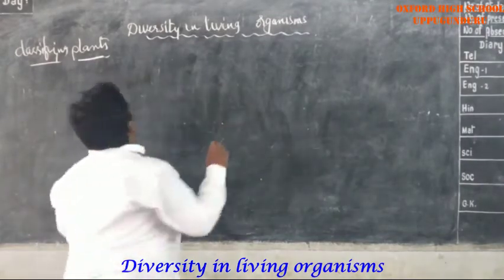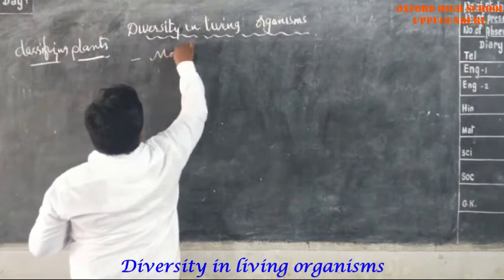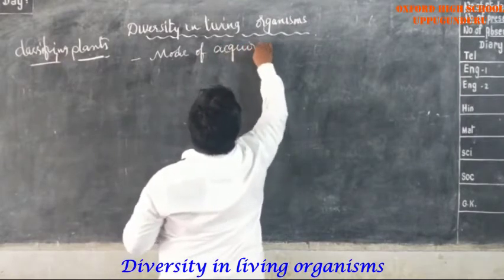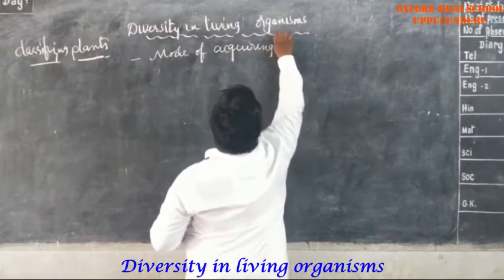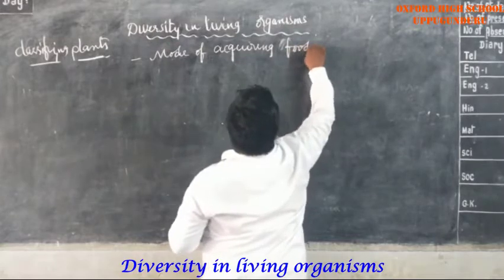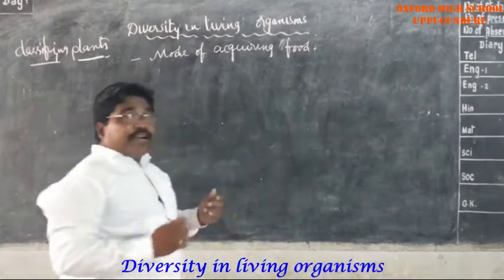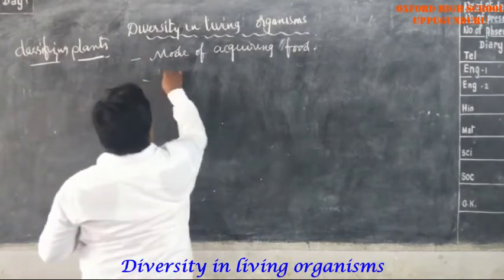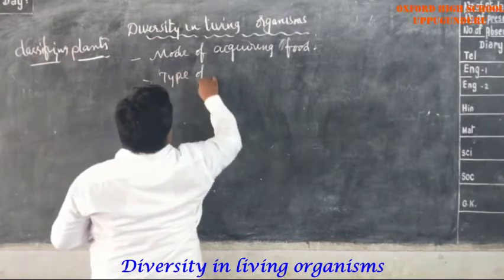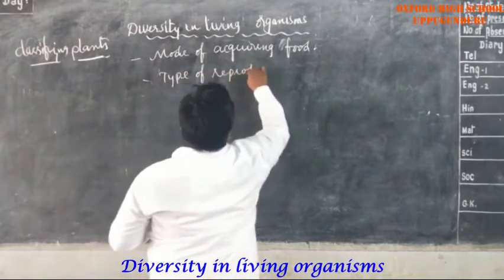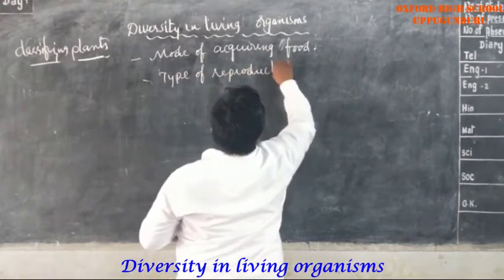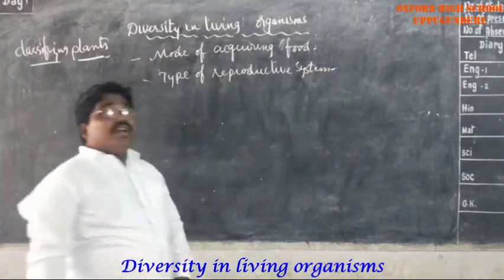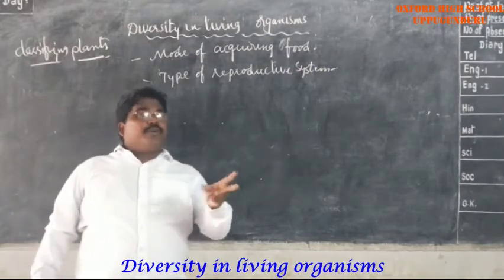How are the plants classified? By the mode of acquiring food, and also the type of reproductive system they have, the mode of reproduction, and the type of reproduction.